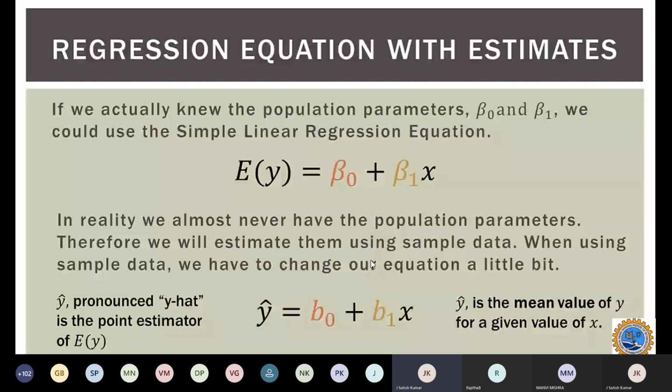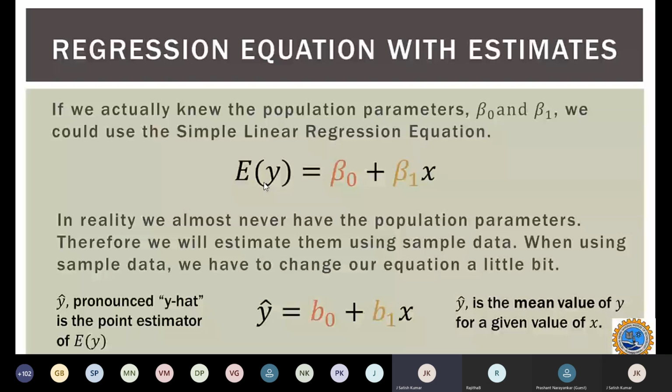In reality, we almost never have the population parameters, and hence we estimate using the sample data. Whatever data we have, with the sample data we try to estimate the model and predict our required parameters. Based on the sample data, we will change our equation a little bit. So we pronounce y hat as a point estimator of E of y. So E of y, I am only writing as y hat.